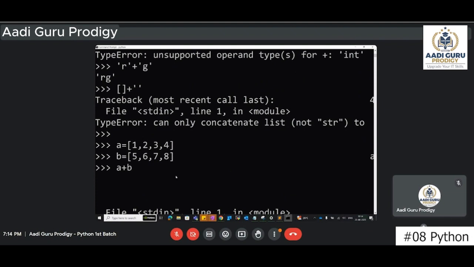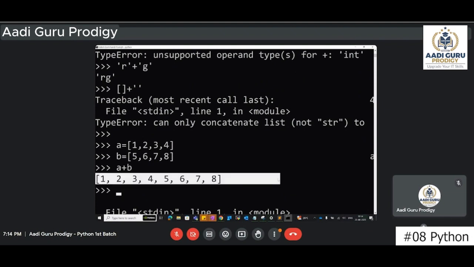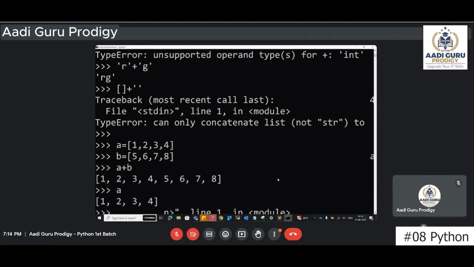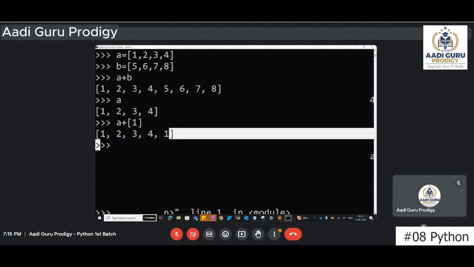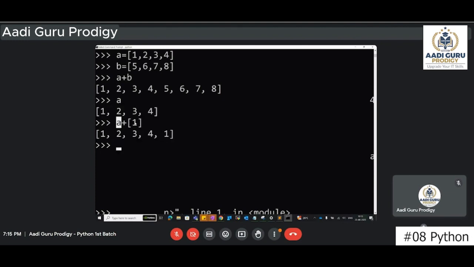Now what I will do, A plus B. So A is this one, plus another list I'm giving like this. So concatenation. A is a list type, plus another list of 1.